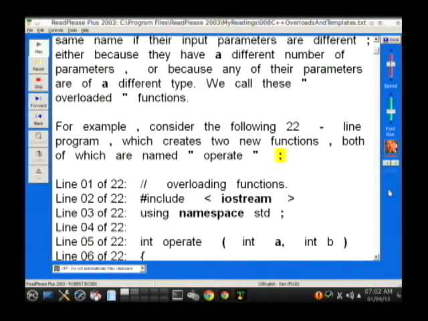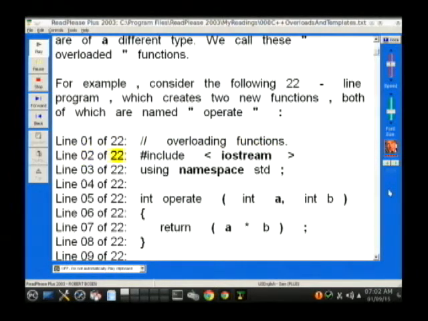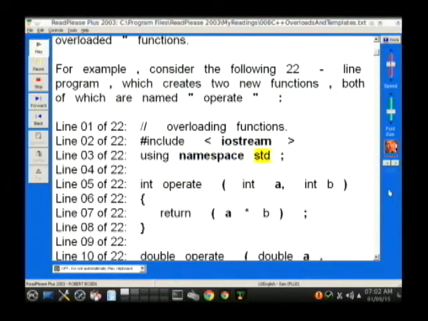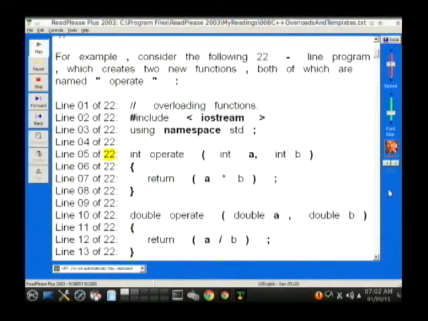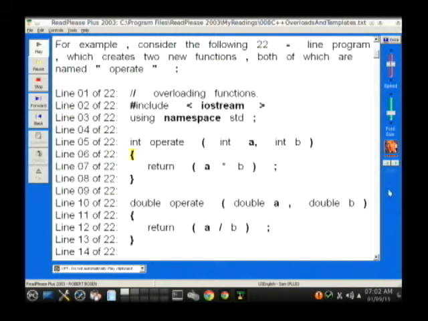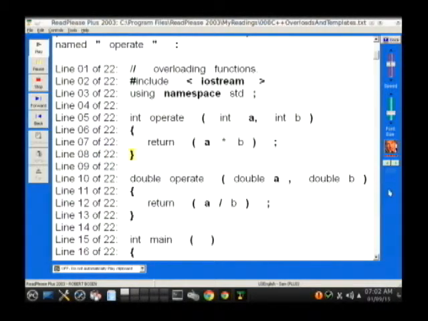Line 01 of 22: // overloading functions. Line 02 of 22: #include <iostream>. Line 03 of 22: using namespace std;. Line 04 of 22: blank. Line 05 of 22: int operate (int a, int b). Line 06 of 22: open curly brace. Line 07 of 22: return (a*b);. Line 08 of 22: close curly brace.